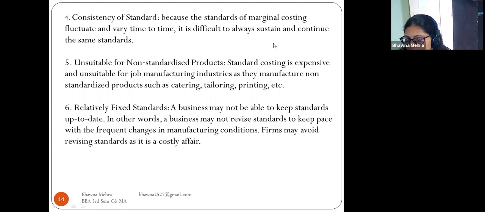Firms may avoid revising standards as it is a costly affair. So this also counts among the limitations of standard costing.